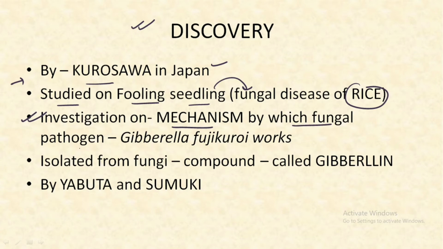During that investigation, a pathogen was reported, and because this pathogen was finally concluded to be a fungus, the compound was given the name gibberellin. The naming of this plant hormone was done by Yabuta and Sumiki.